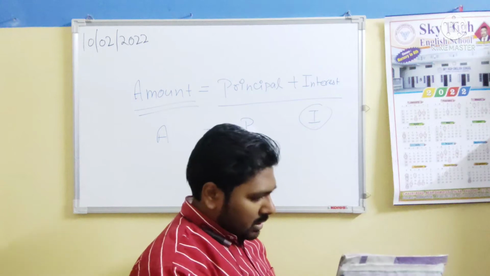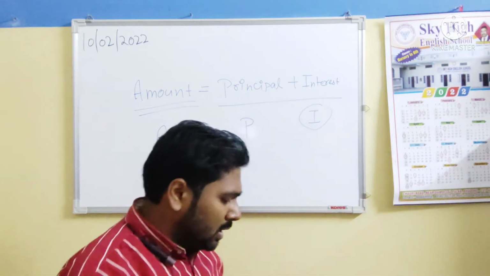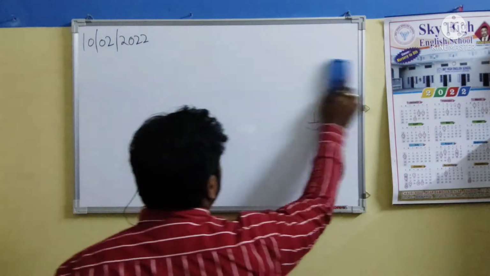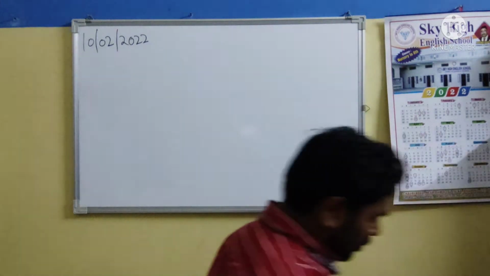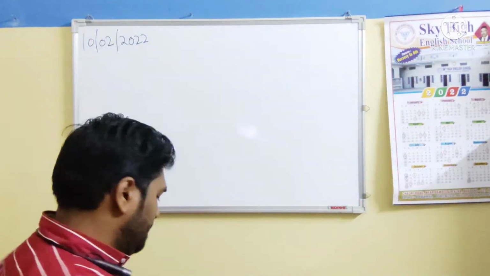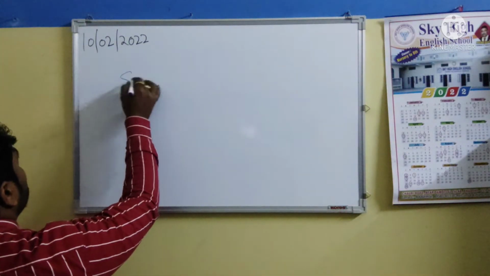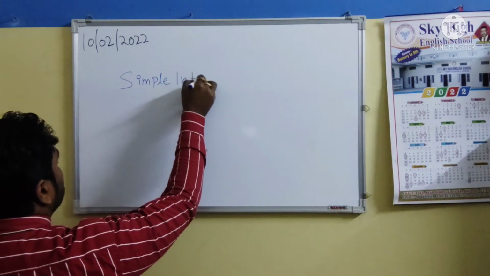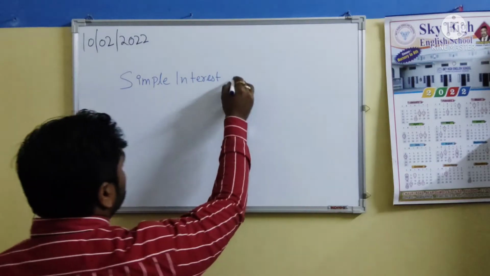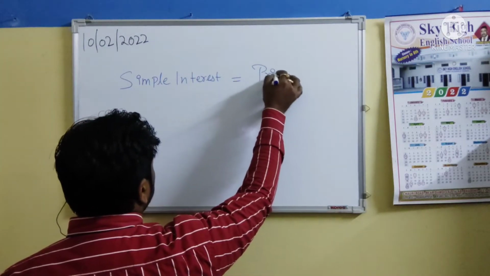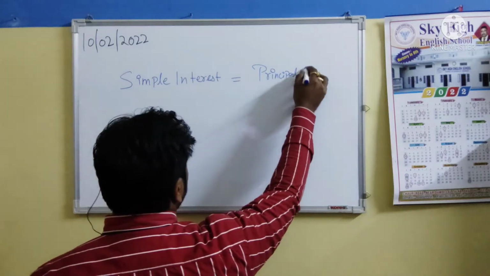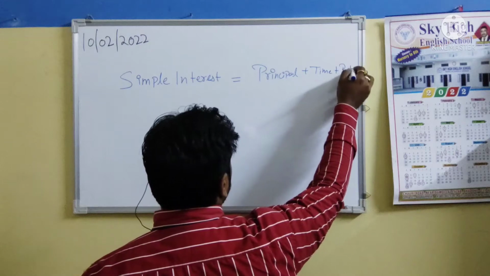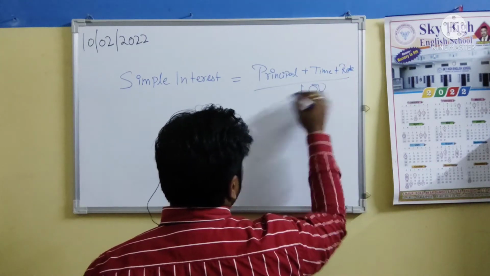Okay. Then let me tell you the formula for calculating simple interest. How do we calculate the simple interest of an amount? That is, simple interest equals principal times time times rate upon 100.